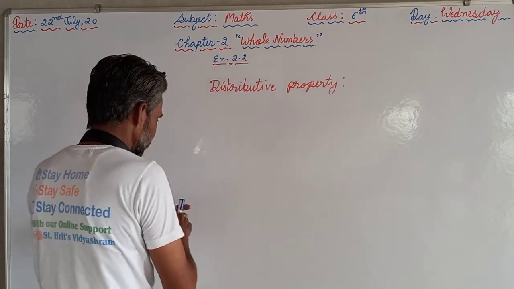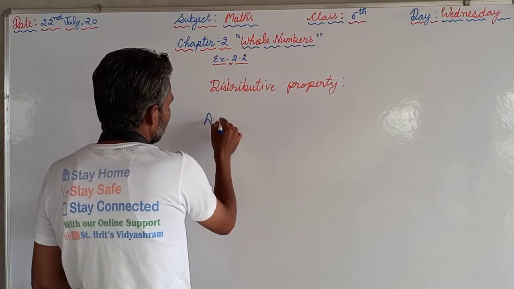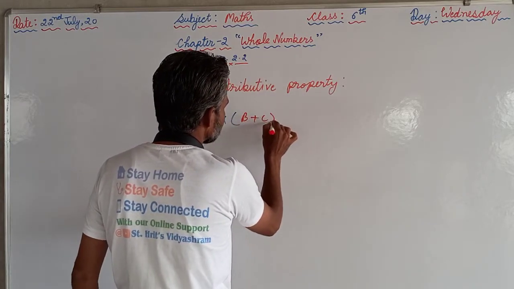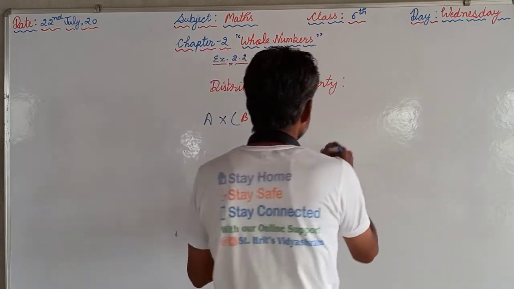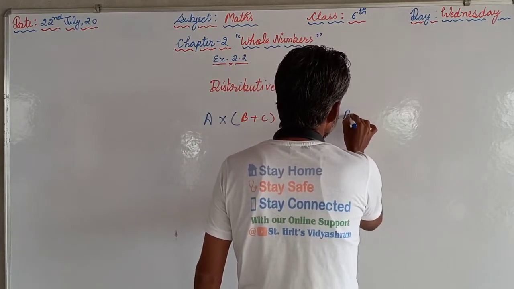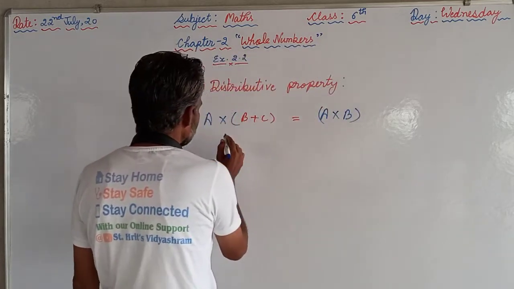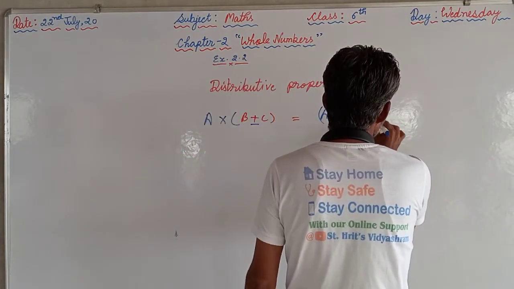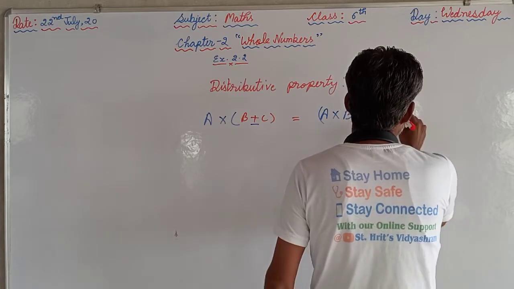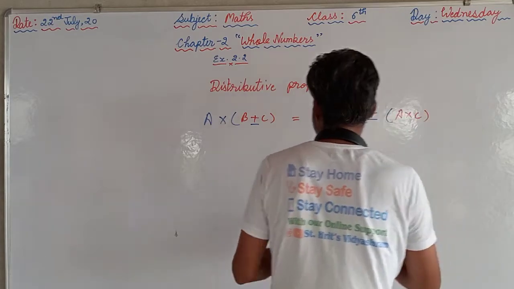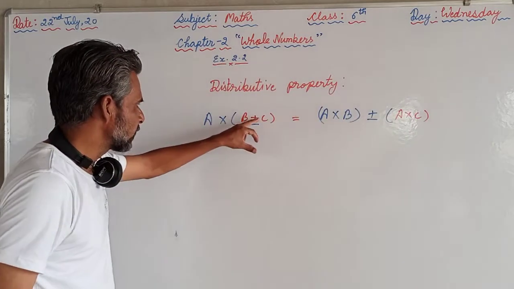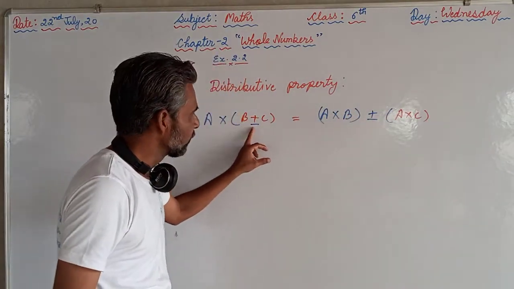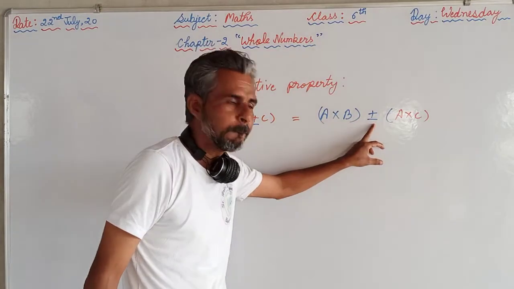Distributive property states that A into B plus C is equal to A into B, plus or minus A into C. Plus minus means if plus is there, then we will get the plus sign in between, and if minus is there, we will get the minus sign in between the brackets.